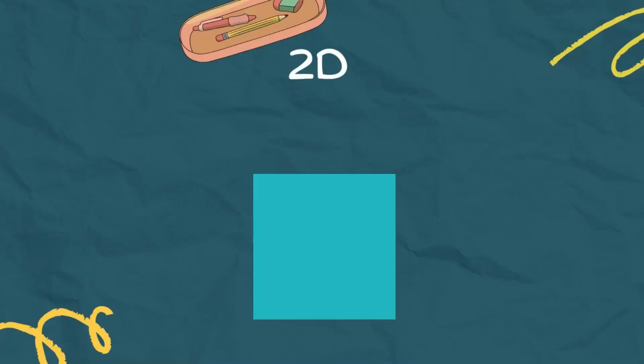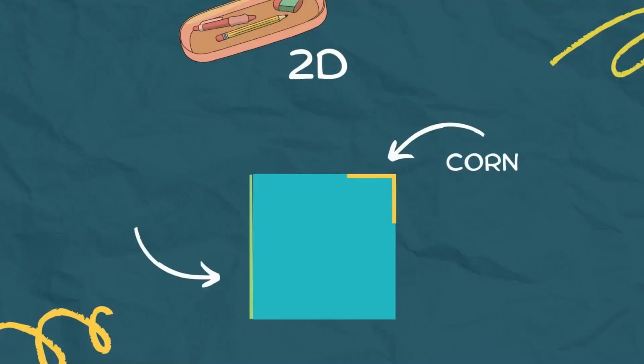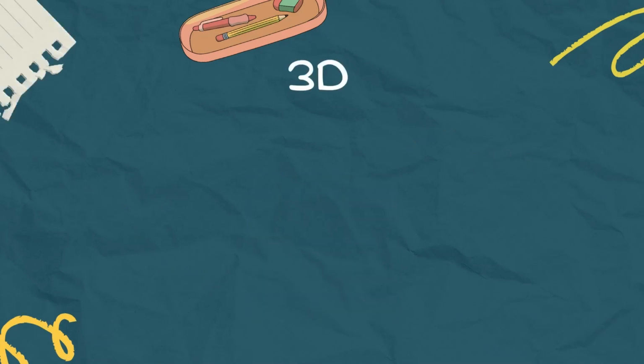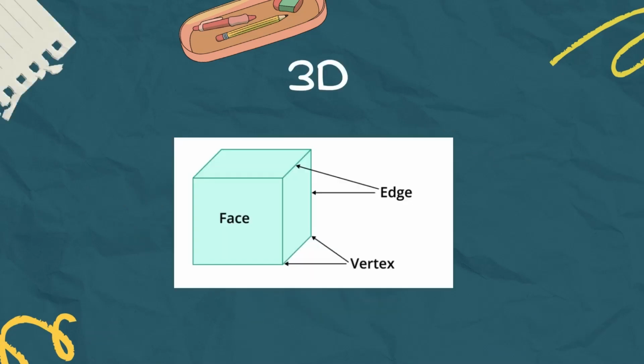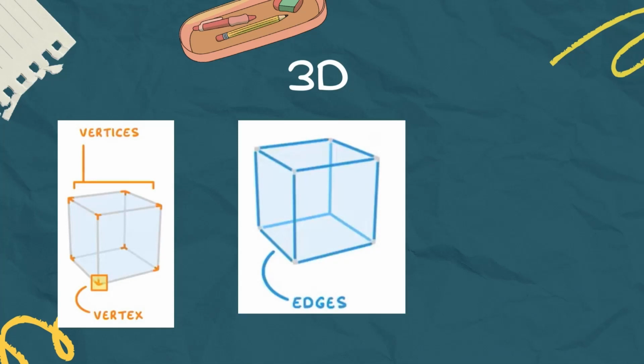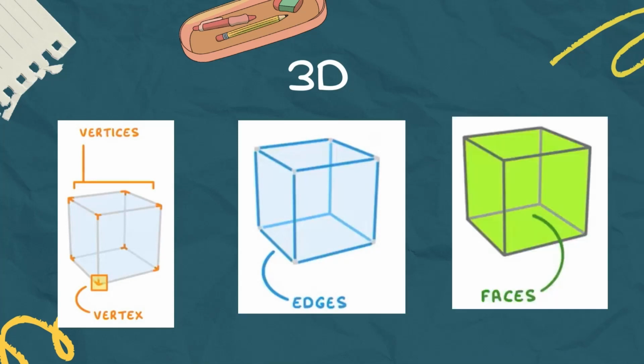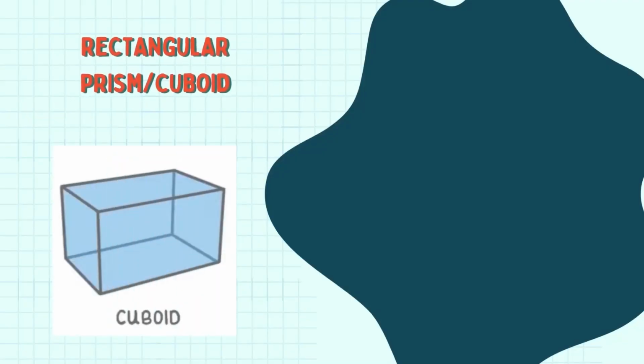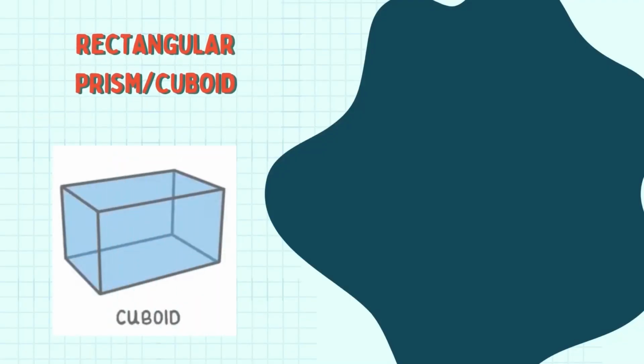So if you remember 2D, they only have corners and sides, while in 3D, things are a bit different. Like this cube, instead of corners, they have vertices, and if you're only looking at one, we call it a vertex. They also have edges, which are the lines between the vertices, and faces, which are the flat surfaces between the edges. The first common 3D shape is the rectangular prism or cuboid.